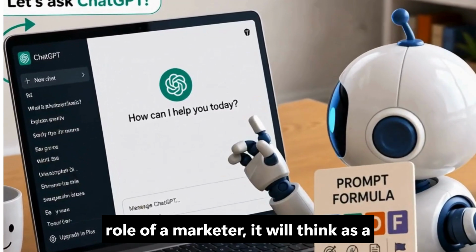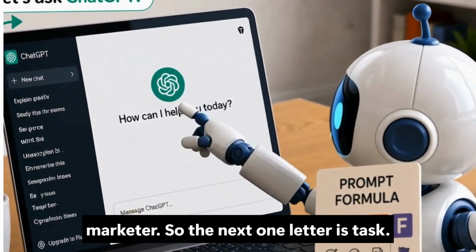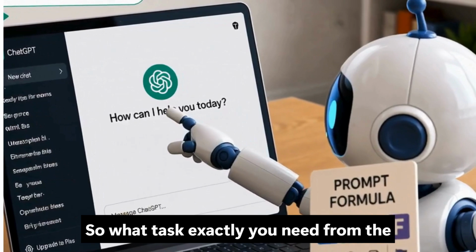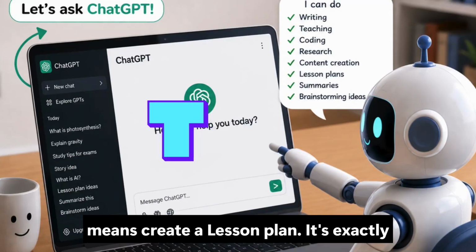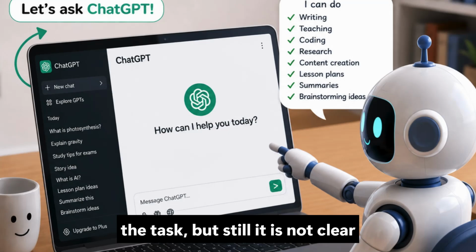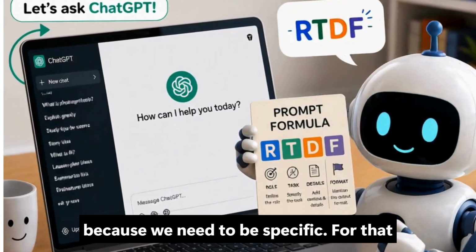The next letter is T, for task. What task exactly do you need from the chatbot? Tell AI exactly what you want, for example, create a lesson plan. That is the task, but it is still not clear because we need to be specific.